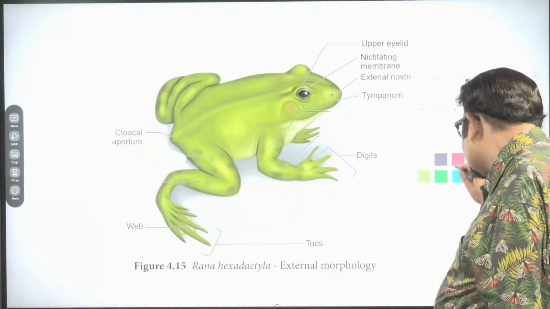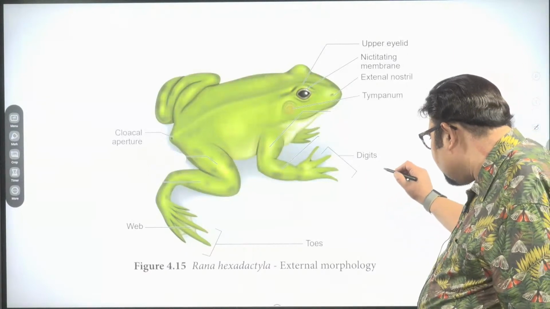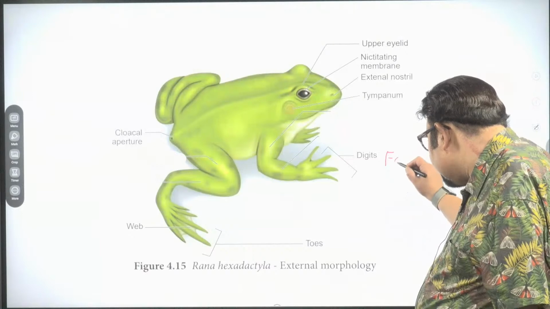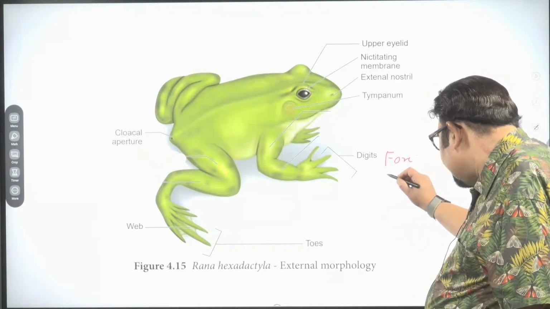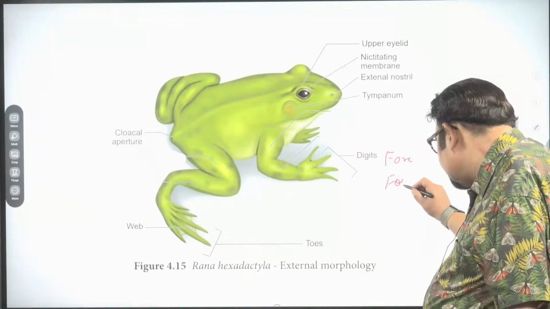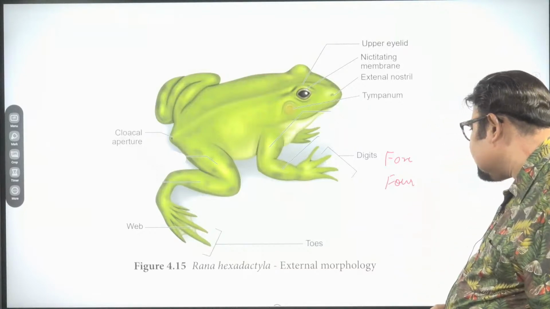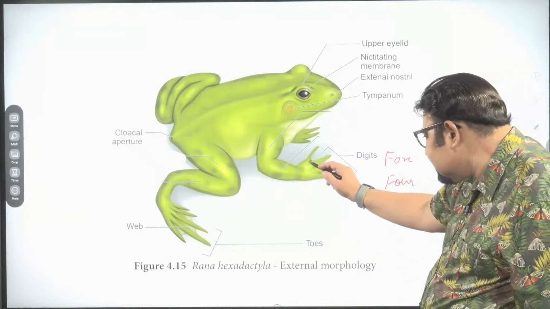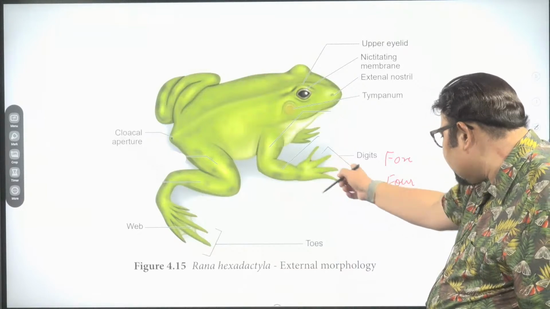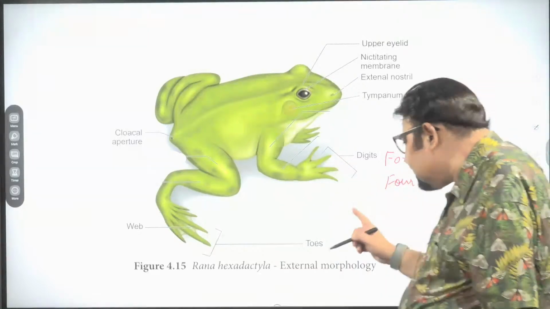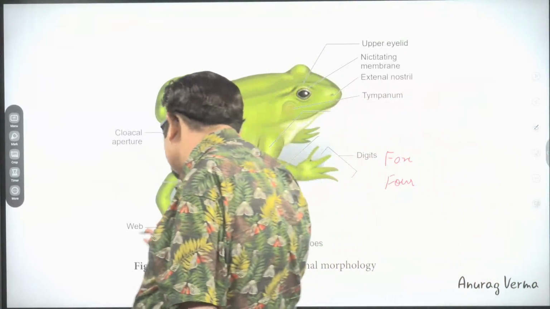Please remember that. Forelimb, 4 digits. In the first digit of the forelimb, I said, in the males there are copulatory pads.